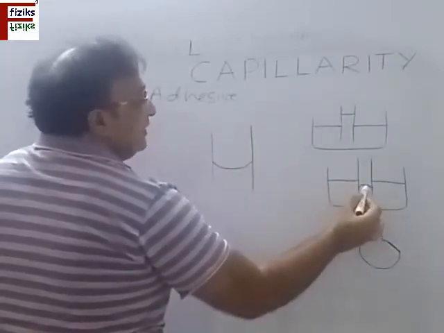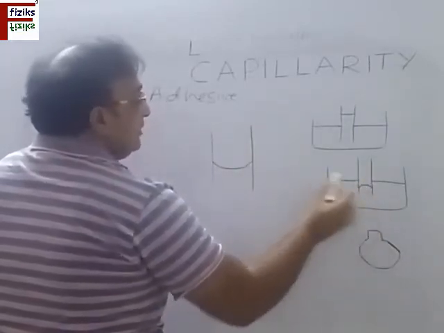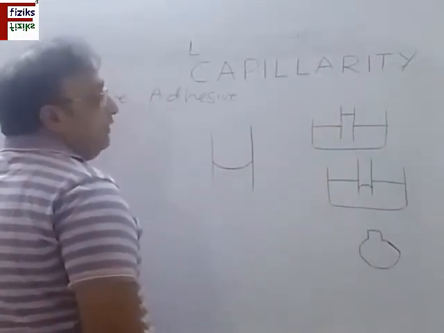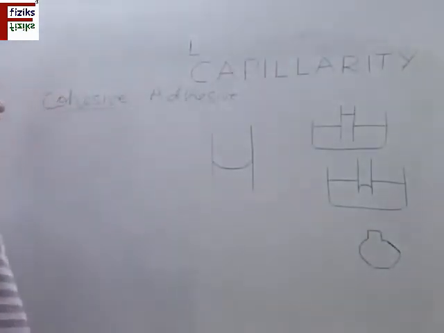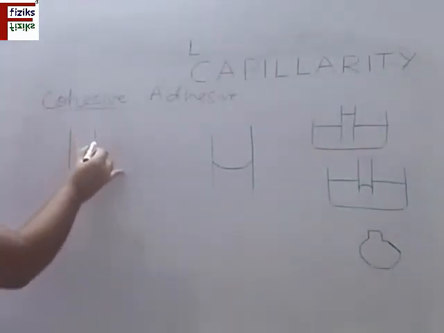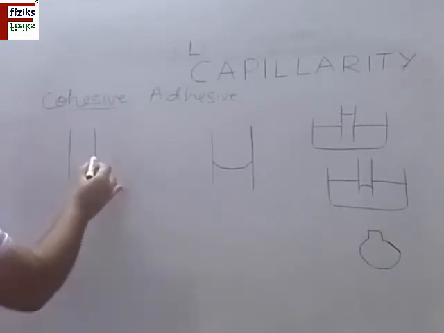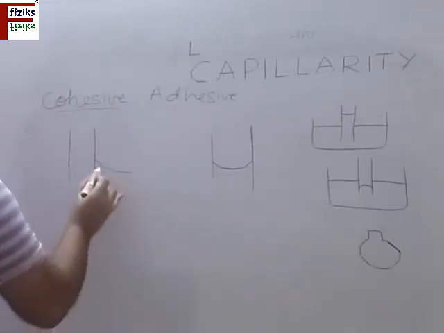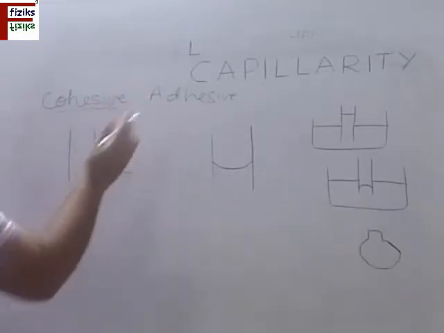And in this type of surface which is convex, this is concave, and this is convex, the level of liquid is going to fall. Now there is a reason behind this. This is the wall of the container in which the fluid is contained, and this is a level showing the meniscus of the fluid.